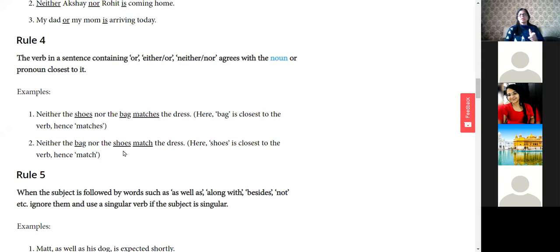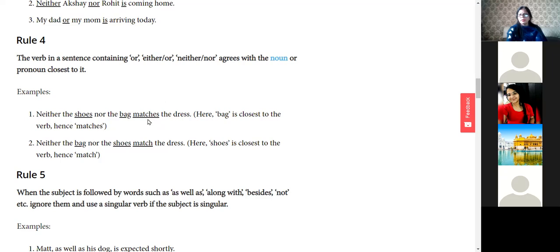For example: neither the shoes nor the bag matches the dress. Here there is one noun, bag, and the verb is match. Will the verb match with the bag or with the shoes?